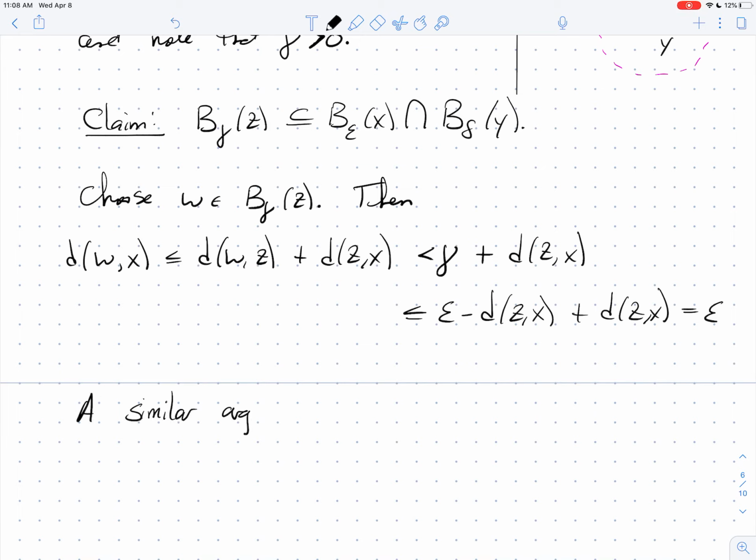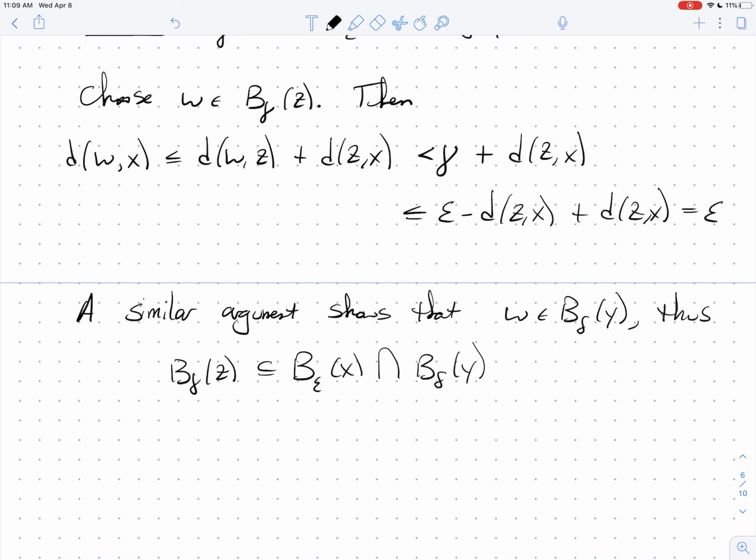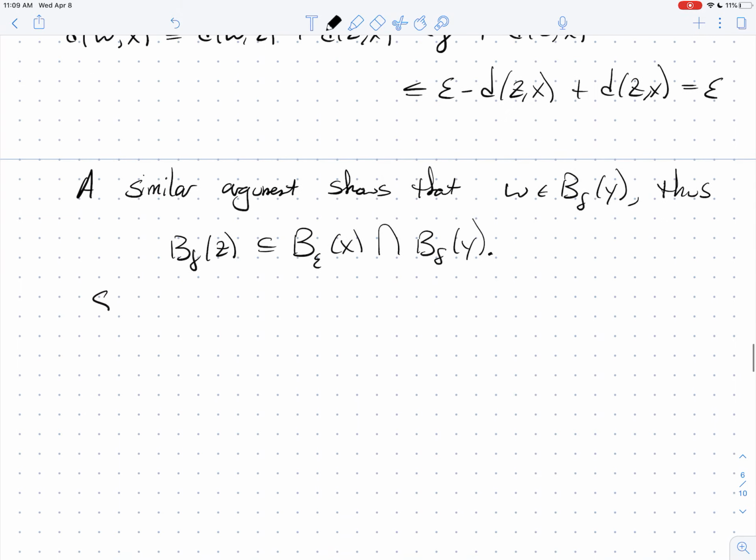A similar argument shows that W is also in the ball of radius delta around Y. So thus, this ball of radius gamma around Z is indeed contained in the ball of radius epsilon around X intersect the ball of radius delta around Y.